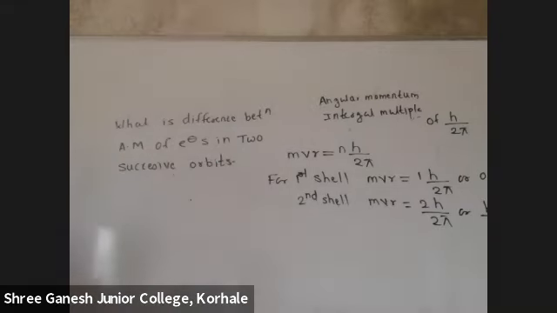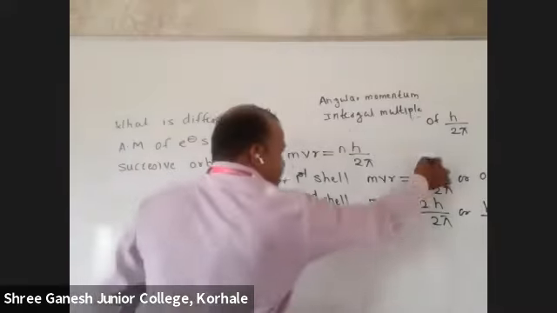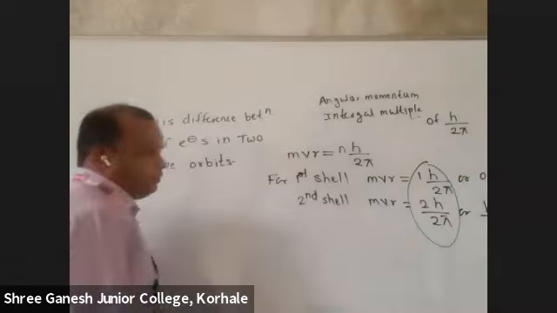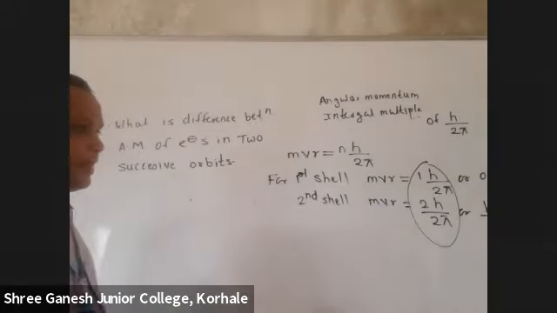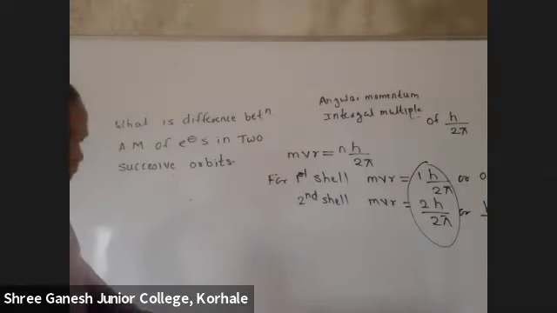What is the difference between the angular momentum of an electron in successive orbits? Now tell me, what is the difference between these?